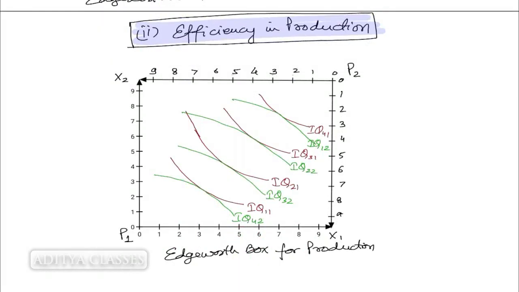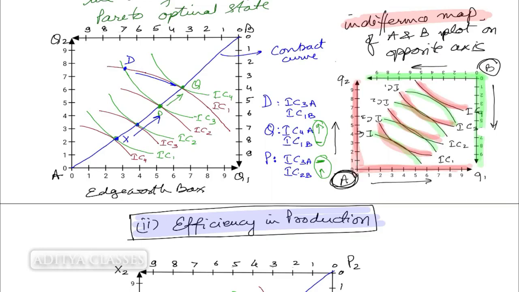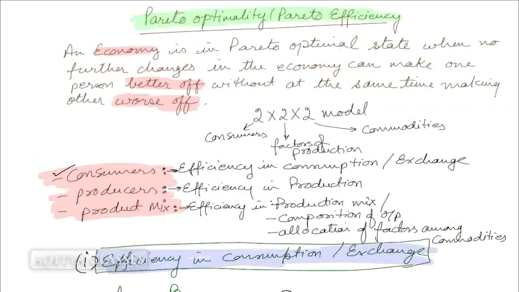Here are the isoquants. Now if you have a look at these isoquants, these are essentially similar to the indifference curves. Now once again, if I connect all these points where the isoquants of the first producer and second producer are tangent to each other, what do I get? I get the contract curve for production. This becomes my contract curve. This time, because it is for production, you could call it the contract curve for production. What is this contract curve? As we saw here, all points on this contract curve are Pareto optimal.